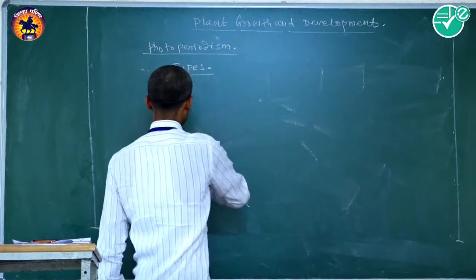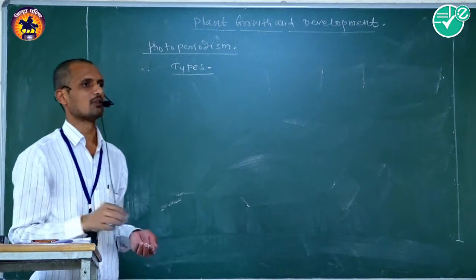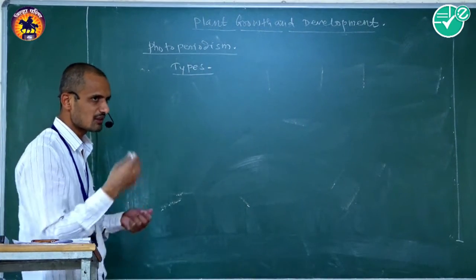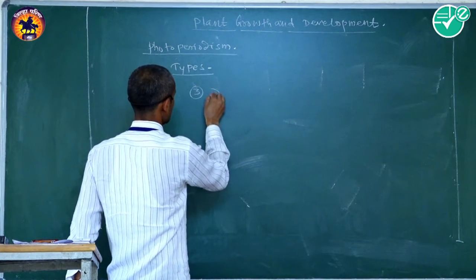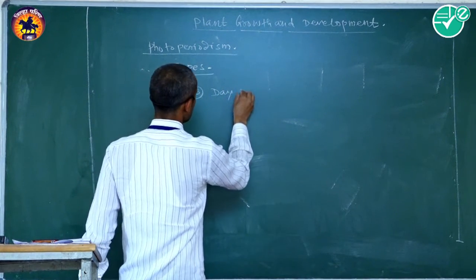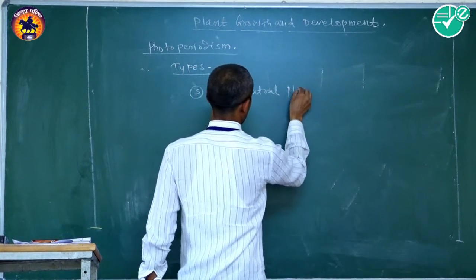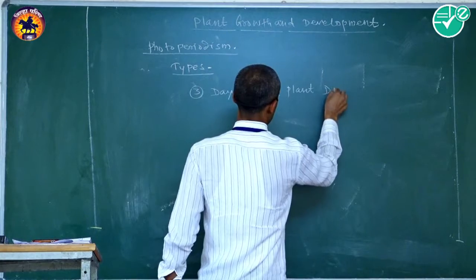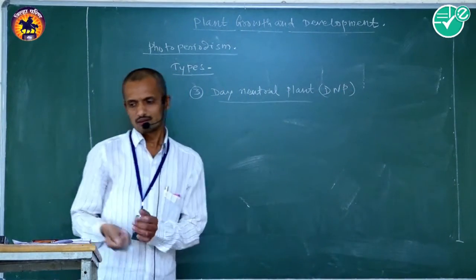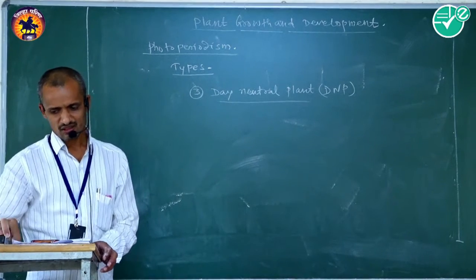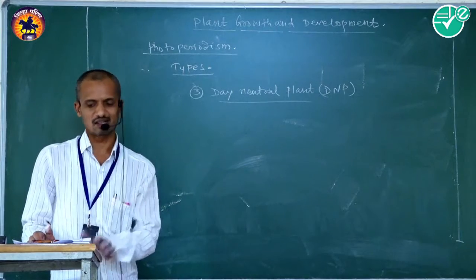Different types of cucumbers. Initiation of flower can take place in any photoperiod. The third type is called the day neutral plant, DNP. In this plant, the duration of photoperiod is not necessary.